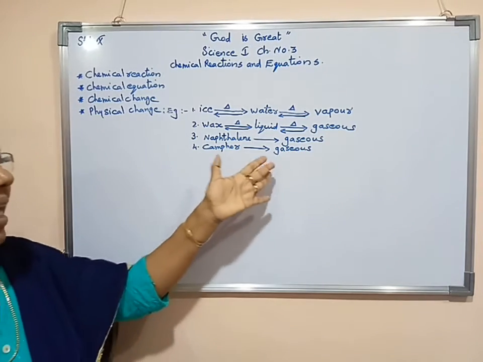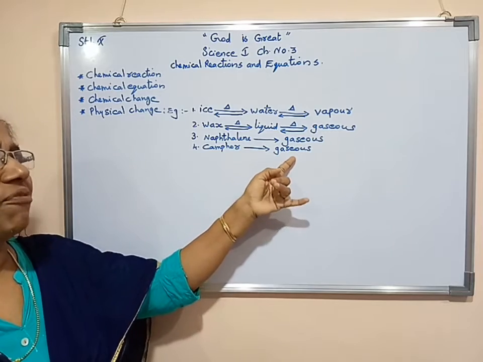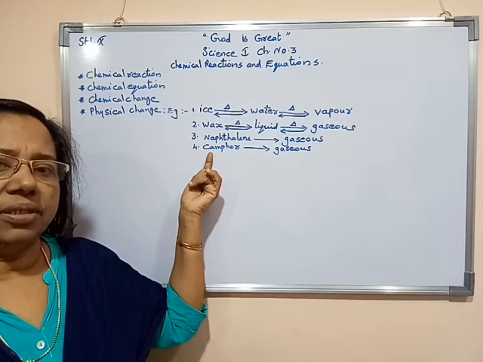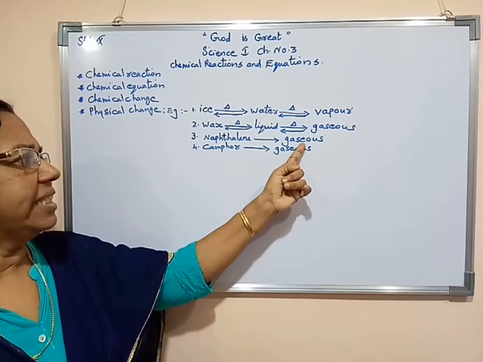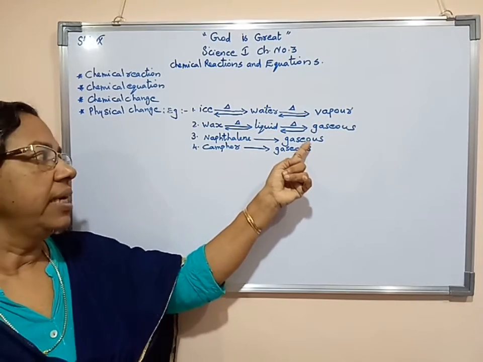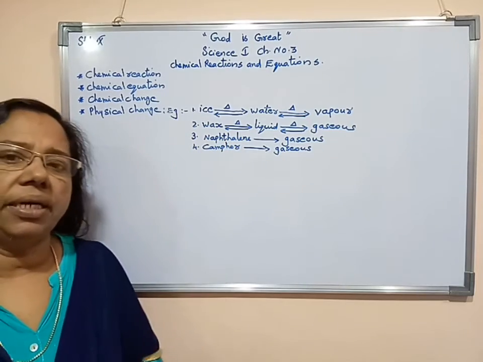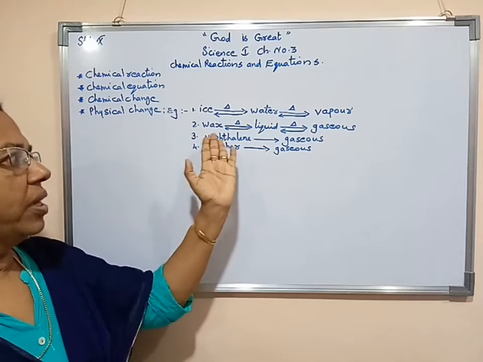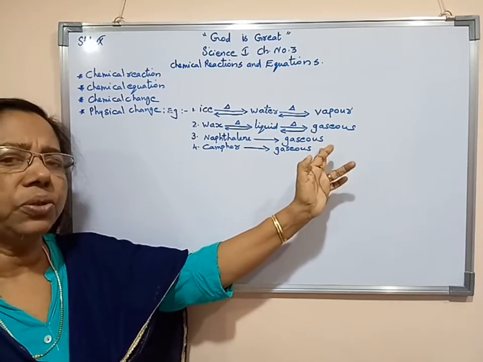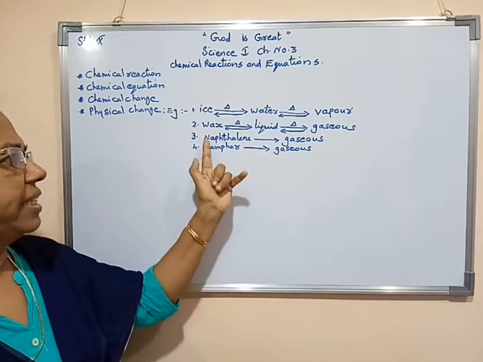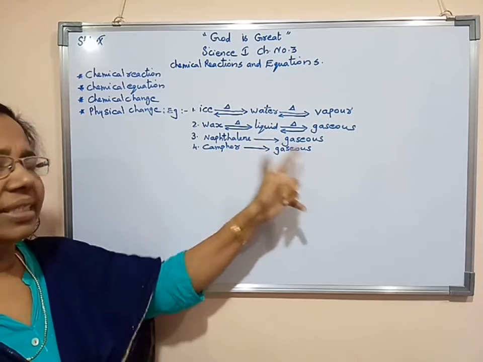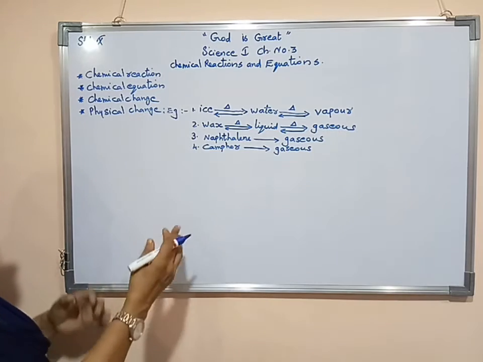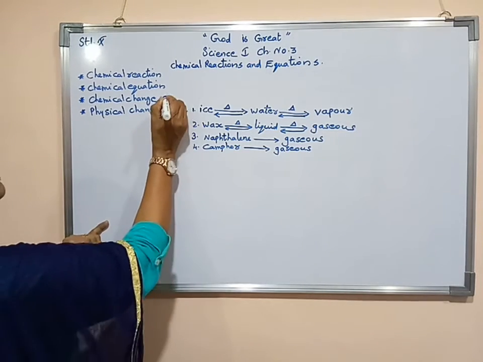So we can say that this gaseous form of camphor, when we cool it, it transforms directly to camphor, solid form. Now gaseous naphthalene, when we cool it, directly it transforms to solid naphthalene. There liquid formation is not taking place. So solid directly transforms to gaseous form, both of them, that is naphthalene balls as well as camphor tablets. Now we are studying a few examples of chemical change.